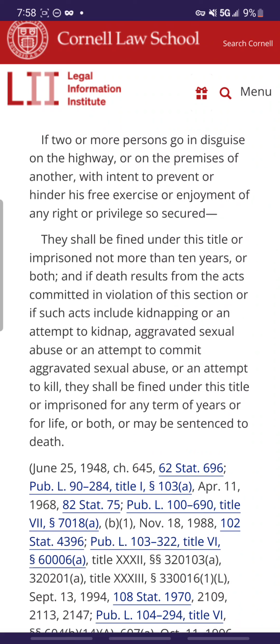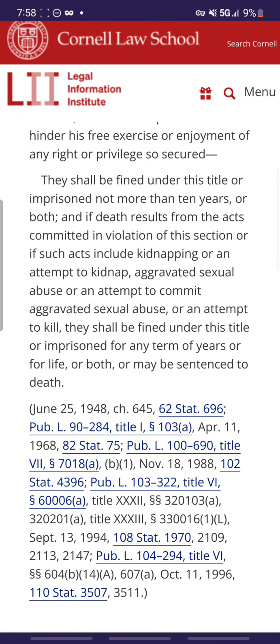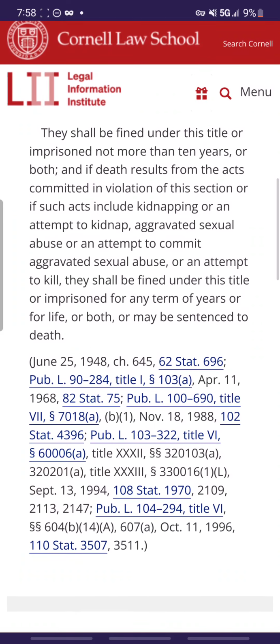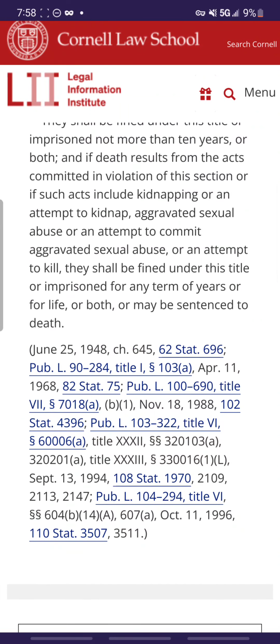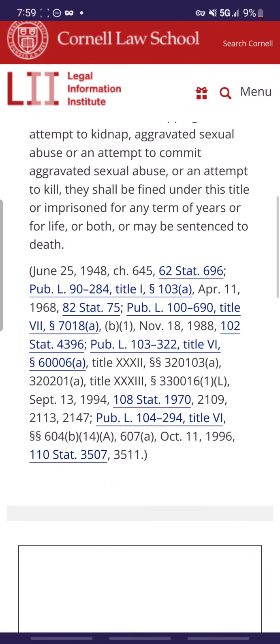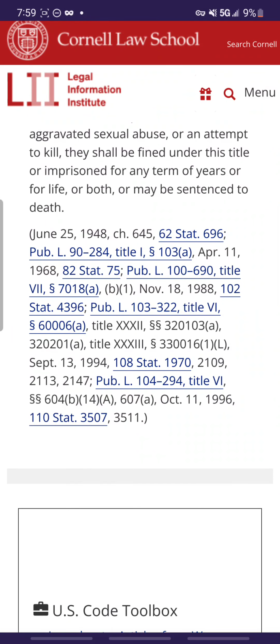or if two or more persons go in disguise on the highway or on the premises of another with intent to prevent or hinder his free exercise or enjoyment of any right or privilege so secured, they shall be fined under this title or imprisoned not more than 10 years, or both. And if death results from the acts committed in violation of this section, or if such acts include kidnapping or attempt to kidnap, aggravated sexual abuse, or an attempt to commit aggravated sexual abuse, or an attempt to kill.